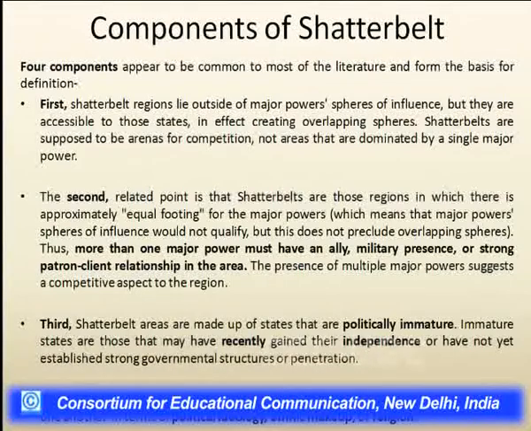And the third important component of a shatter belt is that these states are very much politically immature. This immaturity is because these states have recently become independent, so they have not established a strong government and the structure of penetration in those countries. And finally, shatter belts consist of states that are fragmented both internally and between one another in terms of political ideology, ethnic makeup, or different kinds of religion.